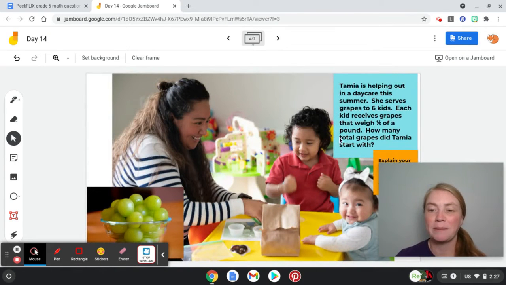Okay, now that we've heard and seen all about Jaden, we're going to go ahead and see what Timmy is up to. So Timmy is helping at a daycare this summer. She serves grapes to 6 kids. Each kid receives grapes that weigh 1/5 of a pound. How many total grapes did Timmy start with? This one's a little tricky because we're finding out how many she started with after she broke everything up. So behind my picture, you'll see that it says explain your thinking and include a statement of the solution. So we're going to do that. Again, pause the video, and when you're ready, you can unpause the video and I'll take you through this question. Good luck. I know you can do this. See you in a little bit.